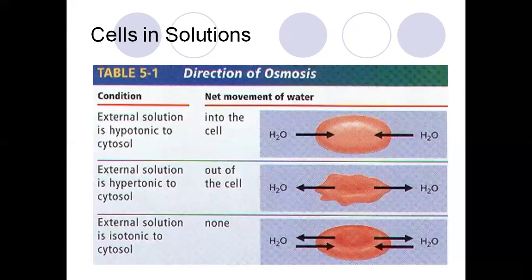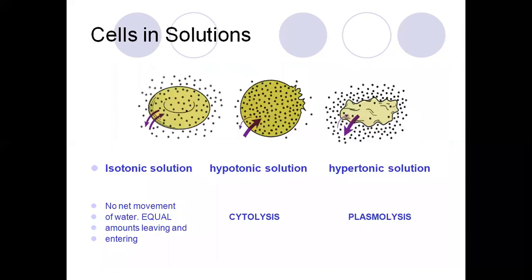Now the cell in the solutions: the condition and the net movement of water. If the external solution is hypotonic to the cytosol, water molecules move into the cell. If the external solution is hypertonic to the cytosol, the water molecules move outside the cell. If the external solution is isotonic, then equilibrium of water molecules happens.